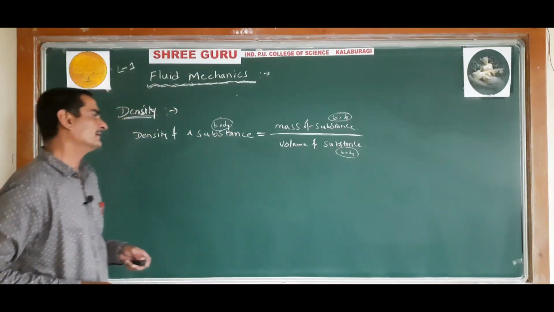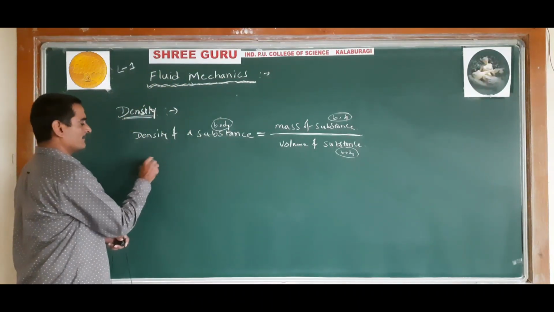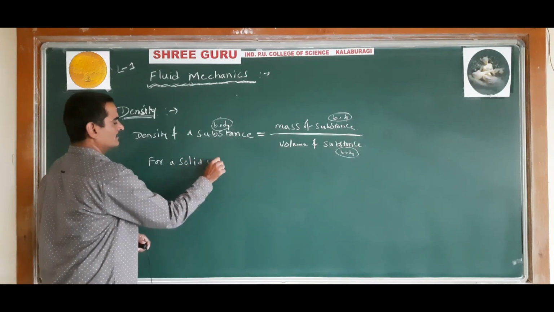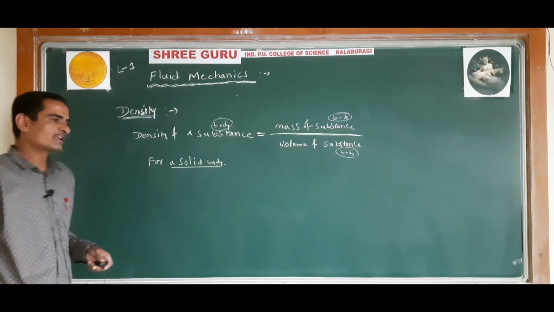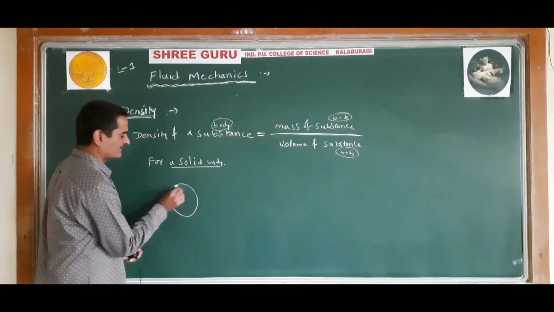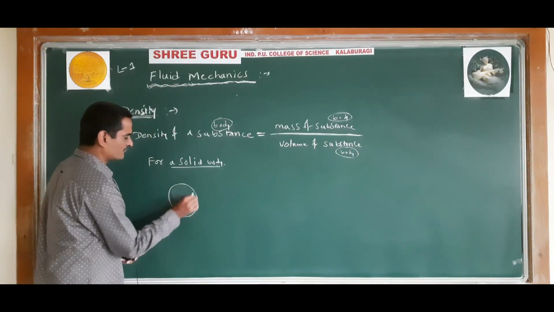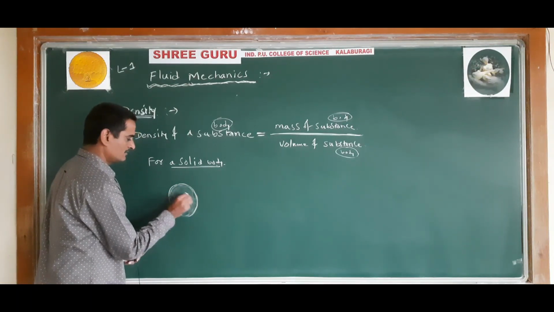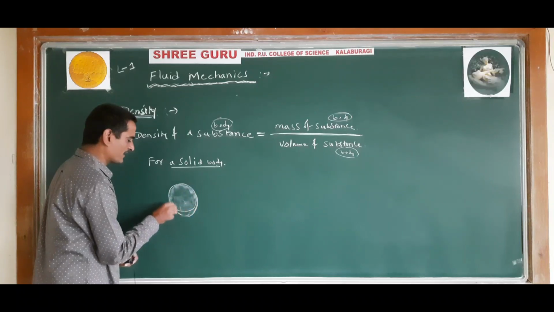So now, for a solid body, understand this clearly. A solid sphere means a solid metal sphere. Inside it there is no vacant place, it is completely filled.